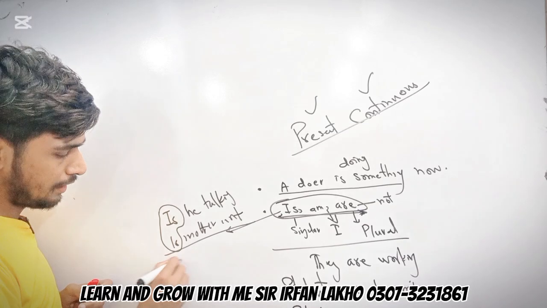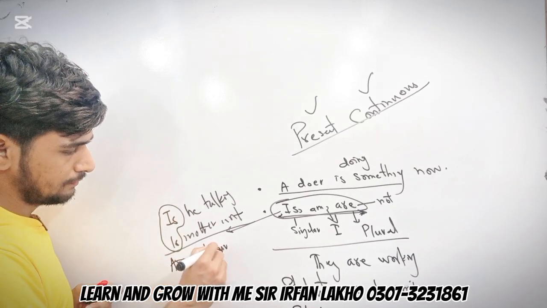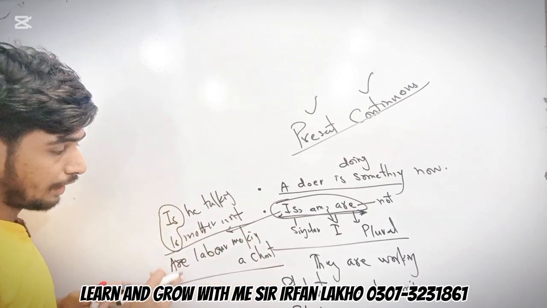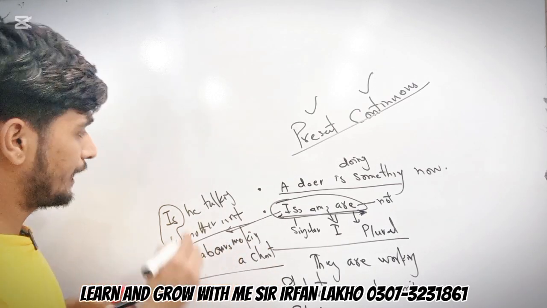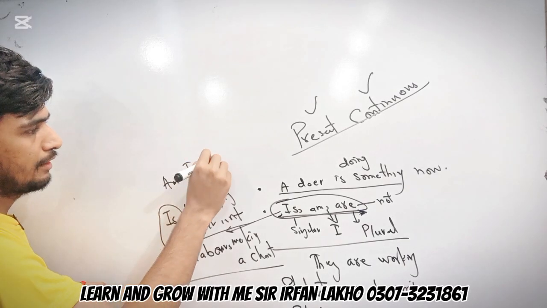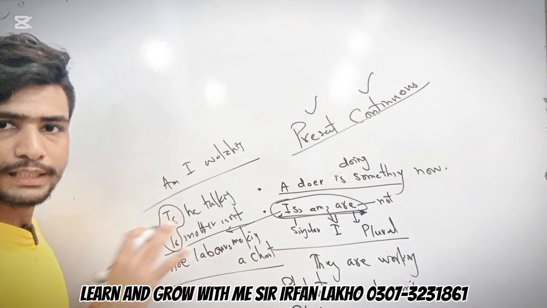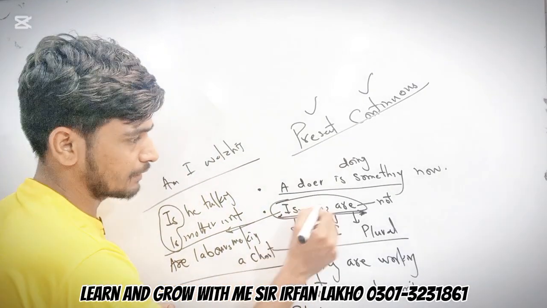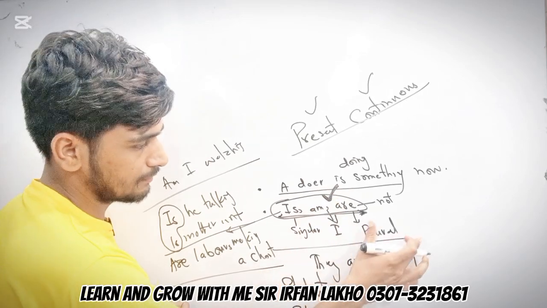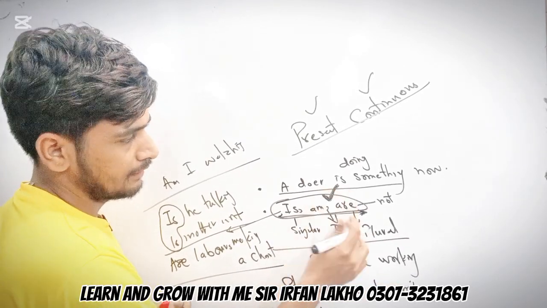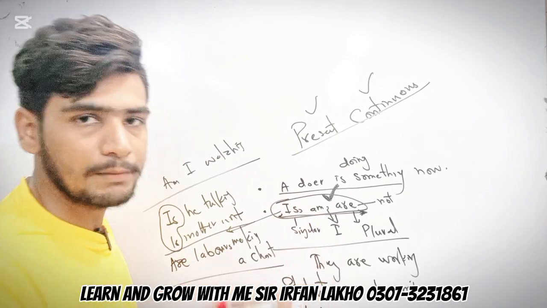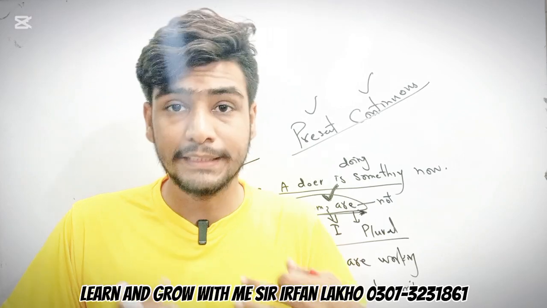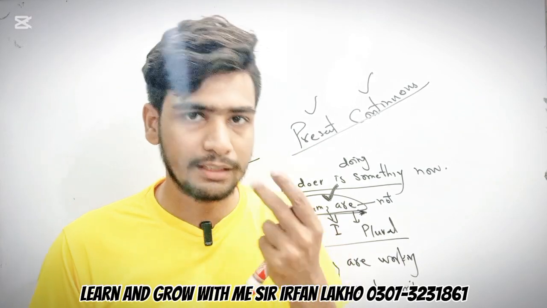For example, are laborers making a chart? Am I watching? So in today's lecture, in these sentences there is only one change, that is the helping verb, and we learn with whom we use which helping verb. These are the three helping verbs we mostly use for any action happening right now, where the action is continuing. This is the second structure of a sentence.